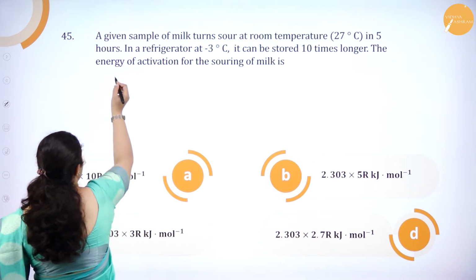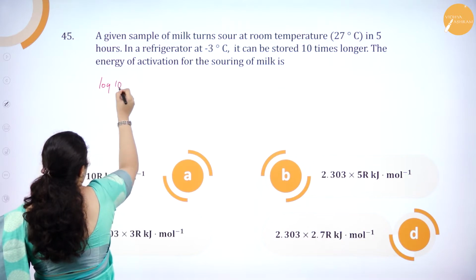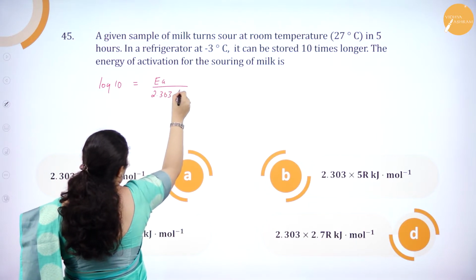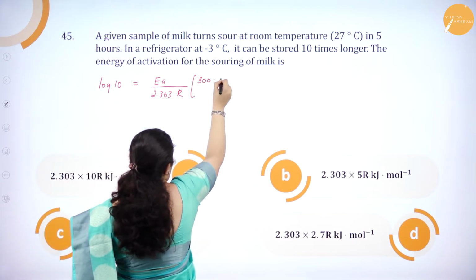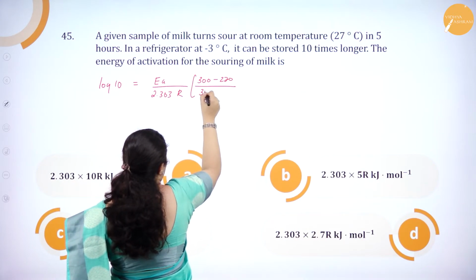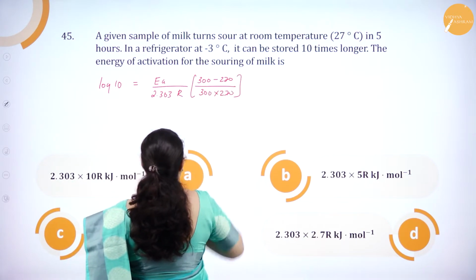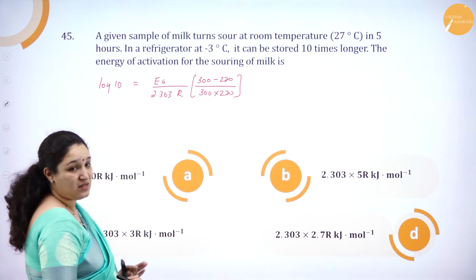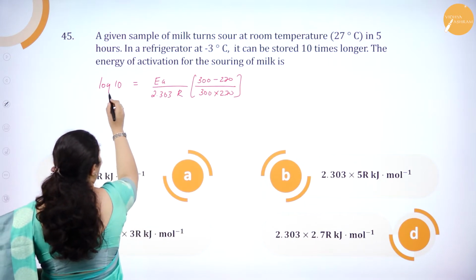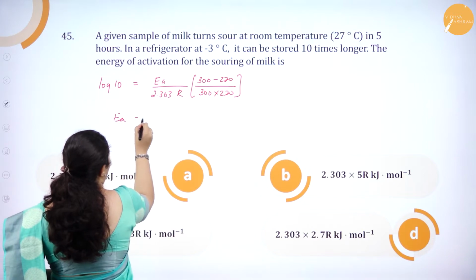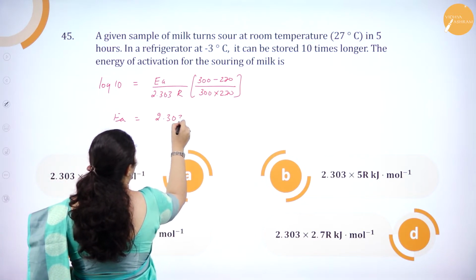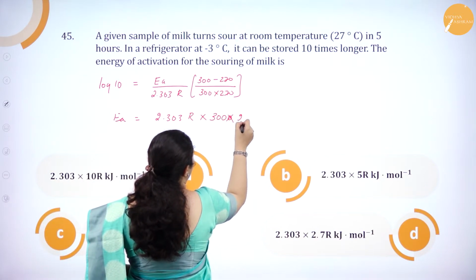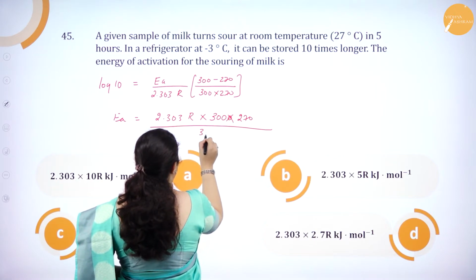So what happens here is log 10 is equal to Ea by 2.303 R into 300 minus 270 over 300 into 270. Okay, so here you see the options, 2.303 and R are kept as they are. So you have to just solve the other things. Log 10 is 1, we know. So Ea is equal to 2.303 R into 300 into 270 divided by 30.